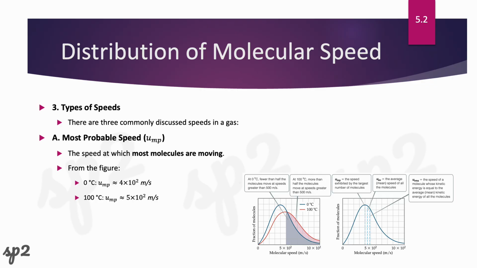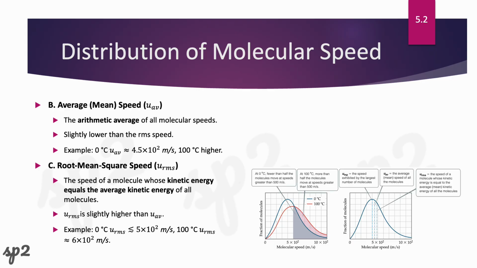In the figure, for 0 degrees Celsius, the height of this peak is about 4 by 10 to the 2 meters per second, and for 100 degrees Celsius, it is 5 by 10 to the 2. This is the speed exhibited by the largest number of our molecules. Okay, that is the UMP.